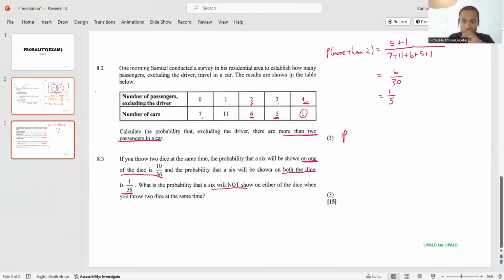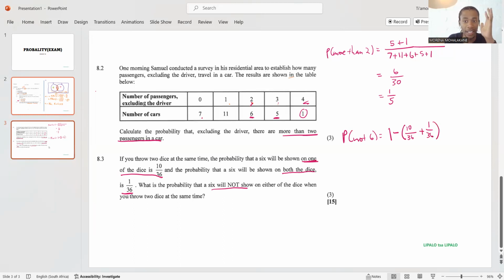So what I'm going to do is say the probability of not getting a 6 is 1, the total, minus the probability of getting a 6. If I'm getting a 6 on either of the dice, it's 10 over 36, and if it's both, it's 1 over 36.